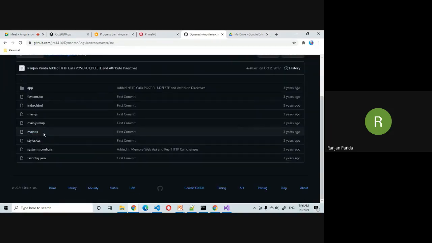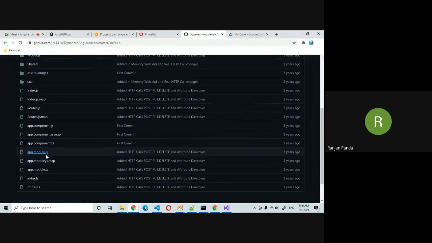But earlier, in Angular 2, whenever we created a TypeScript file with the .ts extension, it physically created additional files as well. For main.ts it created main.js and main.js.map, and similarly for app.module.ts it created app.module.js and app.module.js.map. Each TypeScript file did the same.